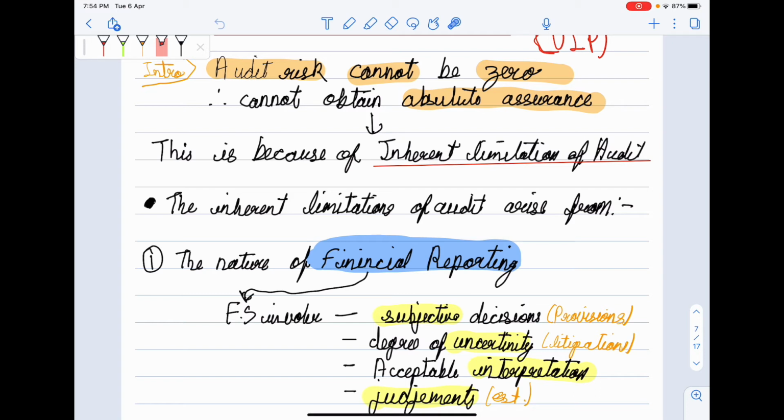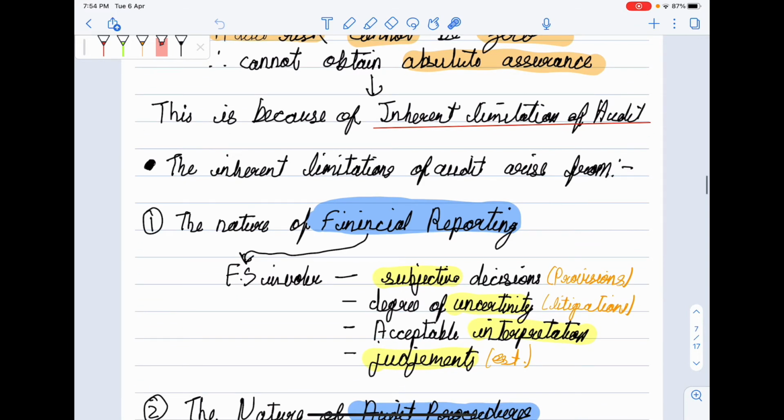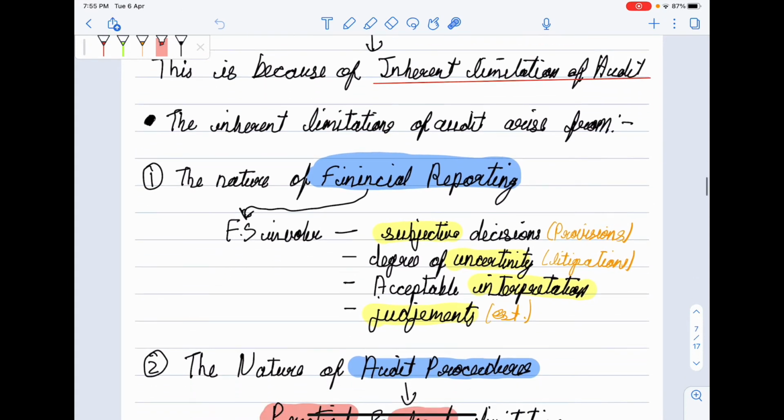First is nature of financial reporting. Nature of financial reporting is such that it involves subjective decisions like provisions, degree of uncertainties in case of litigations, acceptable interpretations, and judgments and estimates. Due to such nature of financial reporting, we cannot obtain absolute assurance.